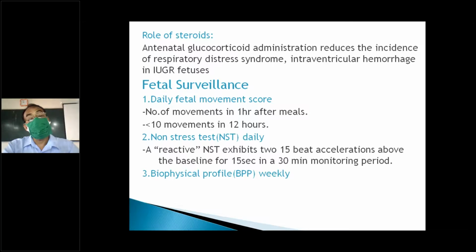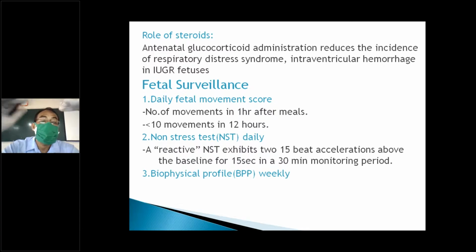You count the daily fetal movement at least 3 times: after breakfast, after lunch, and after dinner. After dinner, at least after having some milk, because on an empty stomach the fetal movement may not be correct and may appear decreased.